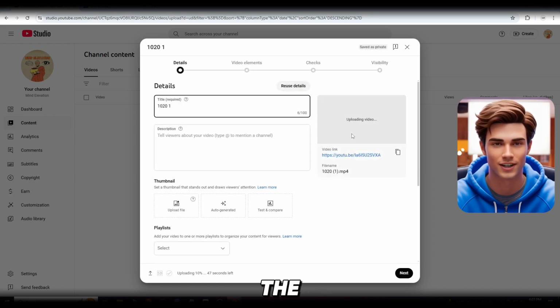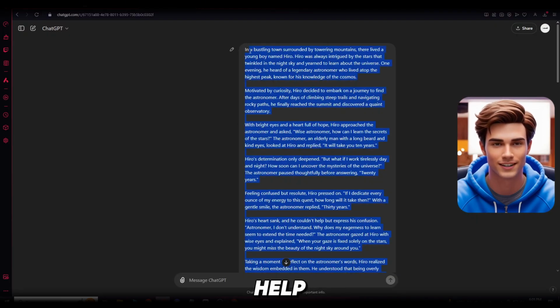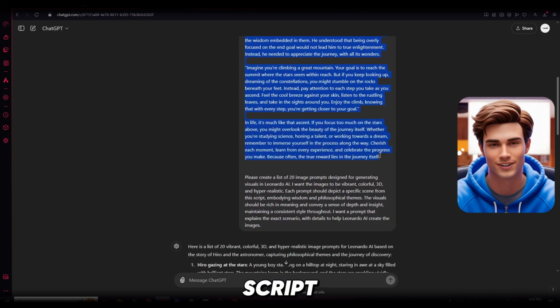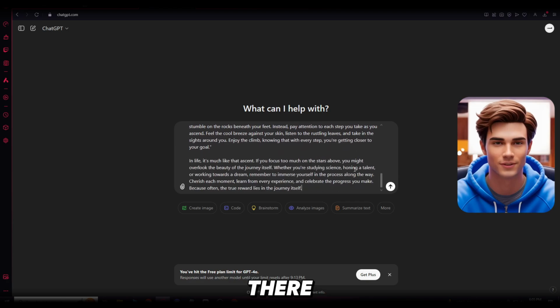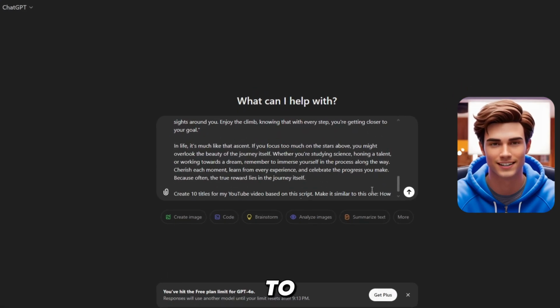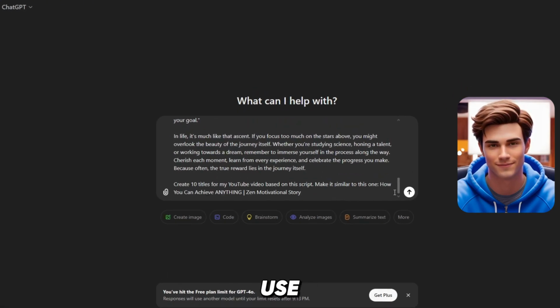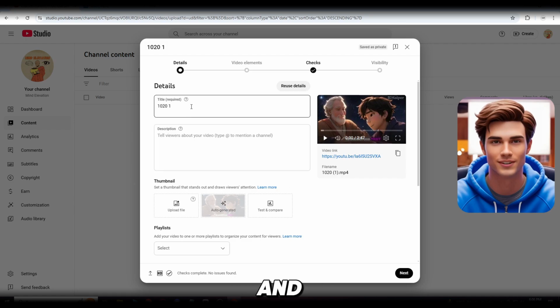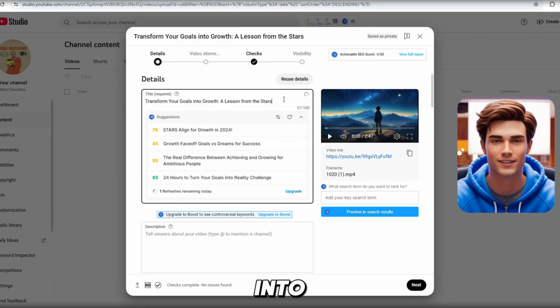Let's kick things off with the title. We'll use ChatGPT to help us craft a catchy title that grabs attention. Now, copy the entire script you generated earlier. Once you have it, open a new chat and paste it there. After that, enter this prompt to get 10 engaging titles that we can use. Now, choose the title you like the most, copy it, and head back to YouTube Studio. And once you are there, just paste it into the title section.